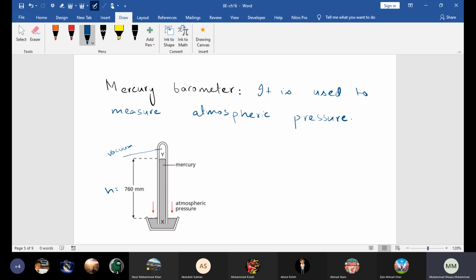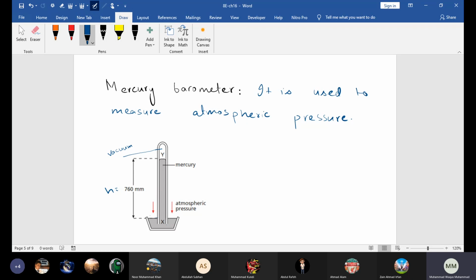Like we can talk about the pressure in pascals: 100 pascal, 200 pascal, 500 pascal, and so on. But beta, we can also express the pressure in terms of any liquid.